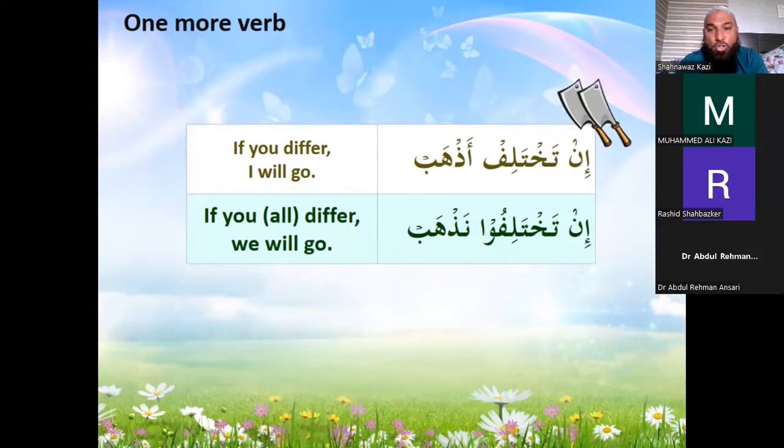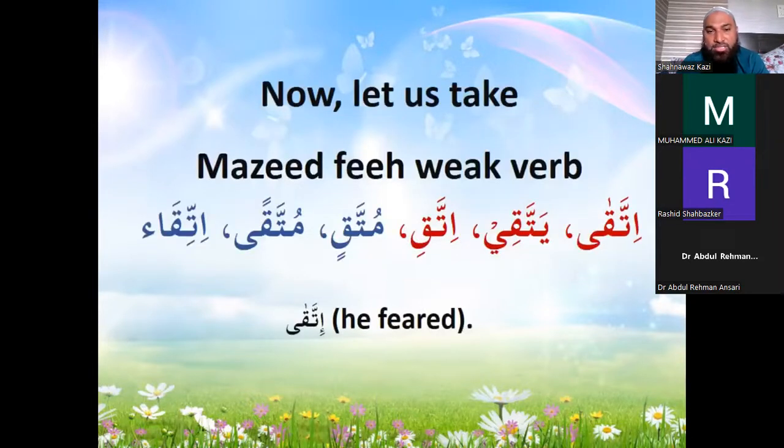So you see that here also you have a sukun in the end, because it is a conditional sentence: if you're going to do this, then I'm going to do this, right? Something like that. So you can say it in Arabic: in takhtalif azhab. If you all differ, we will go: in takhtalifu nadhhab. Right. So with this, you can see that we can change the verbs and make different verbs. Inshallah, we'll see some examples.